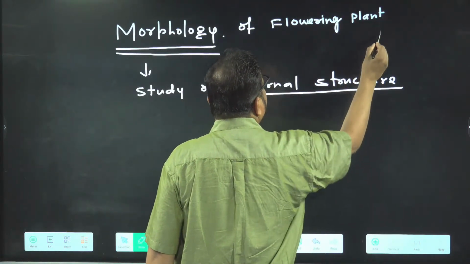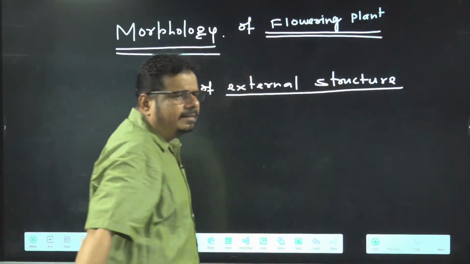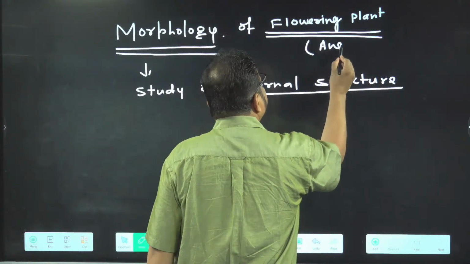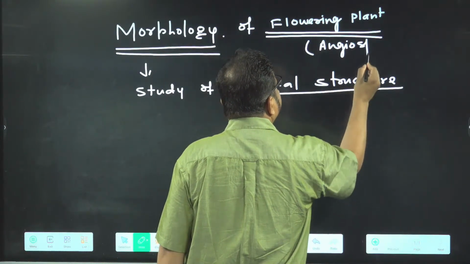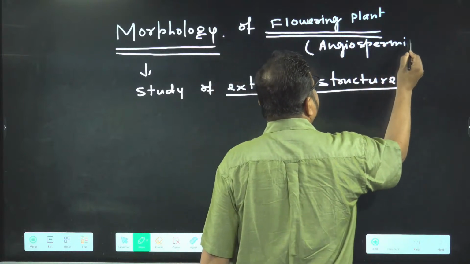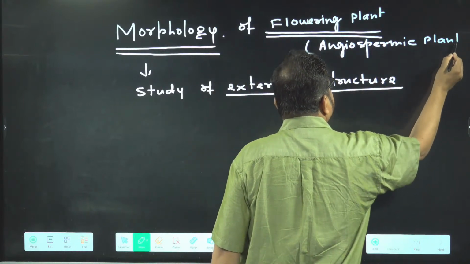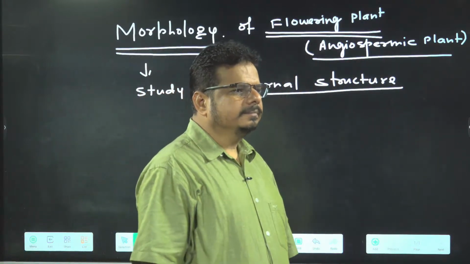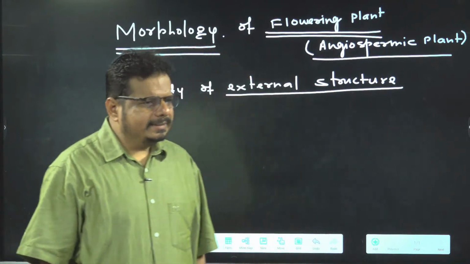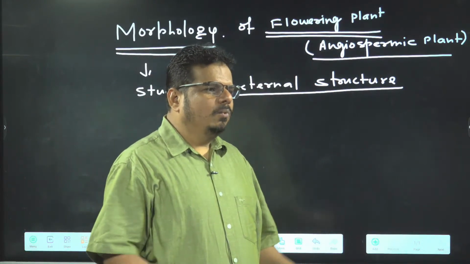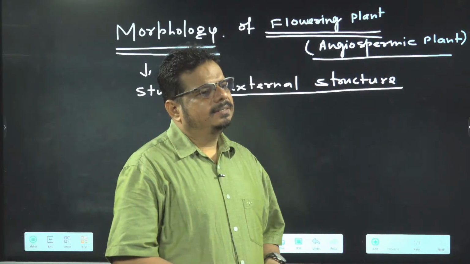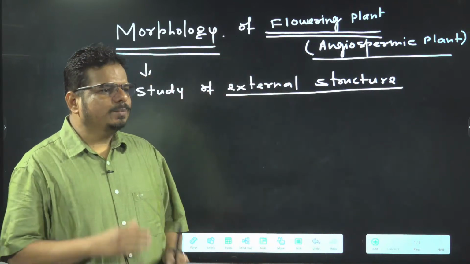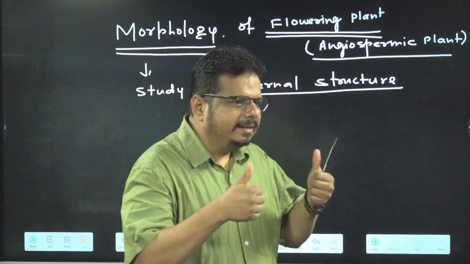What did NCERT write about the flowering plant? Flowering plant means angiospermic plant. According to the NCERT textbook, the only flowering plants on this planet are angiosperms. Angiospermic plant is also called flowering plant. Is it clear in the mind?